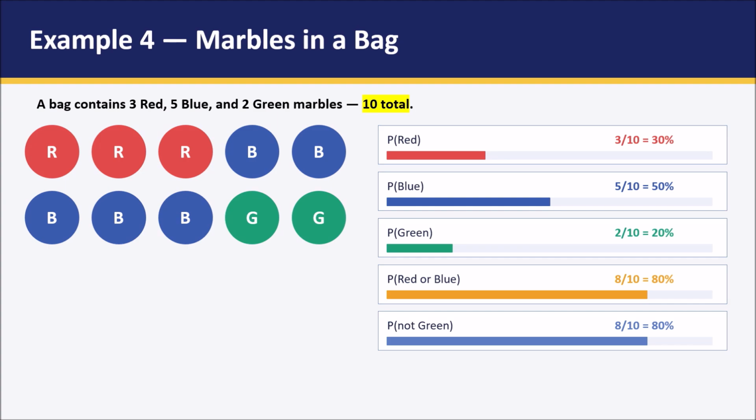Now moving towards another scenario, probability of getting not a green. Not a green means it can be either red or it can be a blue. Red plus blue, we are having total 8 and the total possible event is 10. So the probability of getting not a green is 8 out of 10, which is 80%. So we can combine different combinations from this particular example.